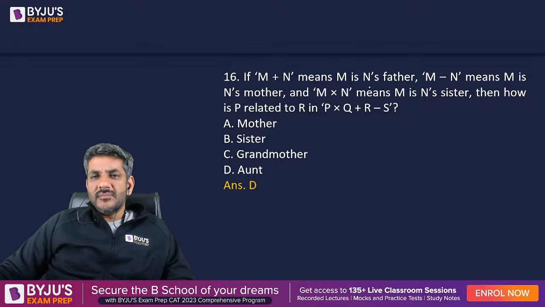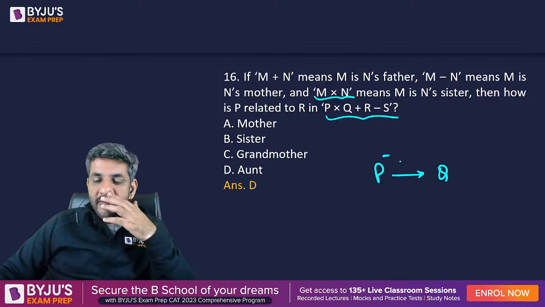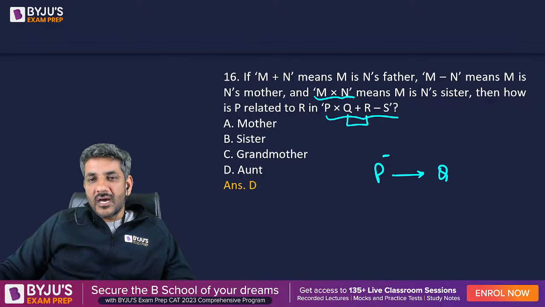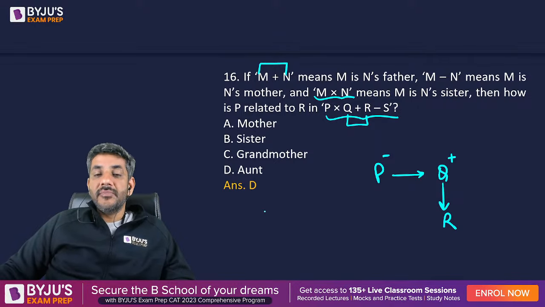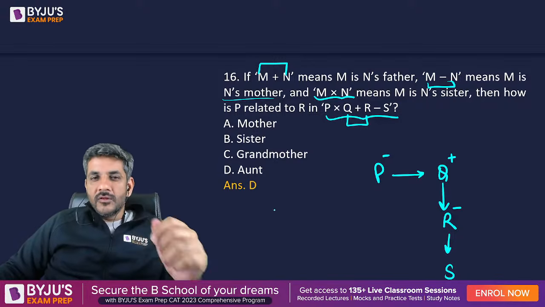Yes. If m plus n means this, m minus n means this, ये अगर दे रखे हैं तो इसका मीनिंग आपसे पूछ रहा है what is p into q. According to this, p into q means p is q's sister, so p is the sister of q, तो मैंने minus sign use कर लिया for a female. Then q plus r, यहाँ से use करते हैं, q is r's father, so q is the father of r, so q is a male, plus sign means male. Then r minus s का मतलब r is s's mother, r जो है वो s की mother है, so यहाँ female आ गया.